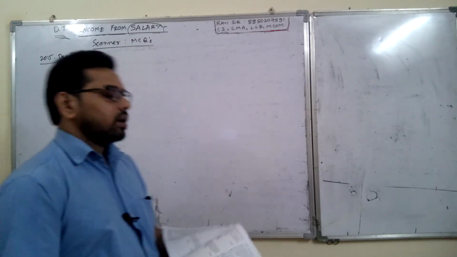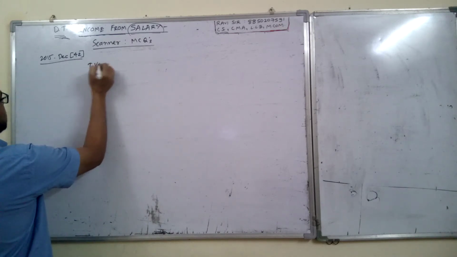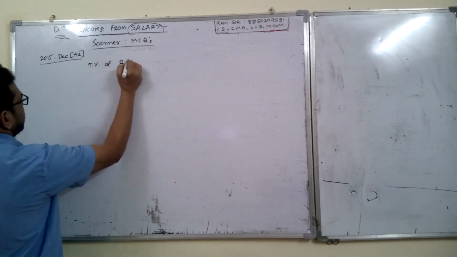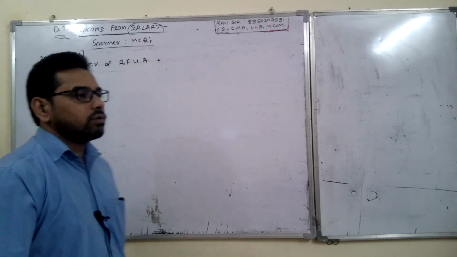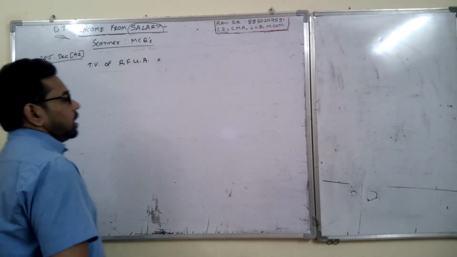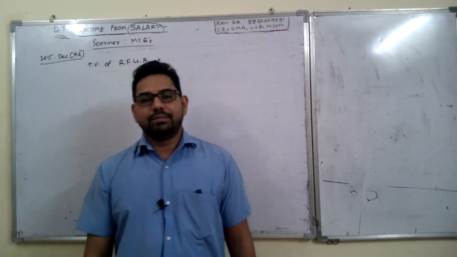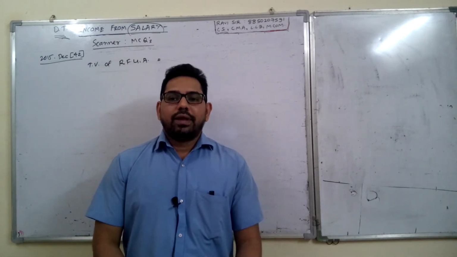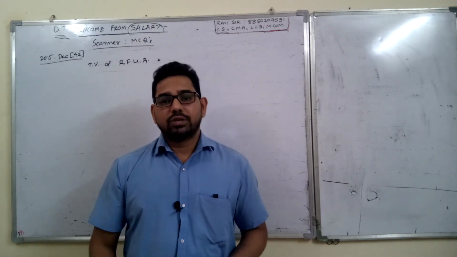We have to find the taxable value of rent-free unfurnished accommodation. This is an owned house, so what is the taxable value? Either 15% or 10% or 7.5% of BDA BCM. When nothing is given, we take 15%, but in this case they have given the population as 20 lakhs.